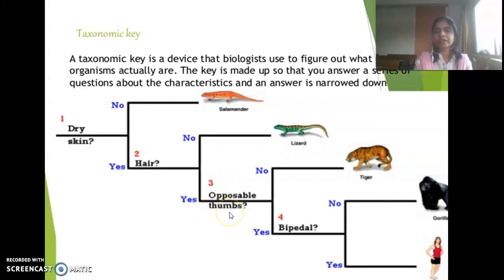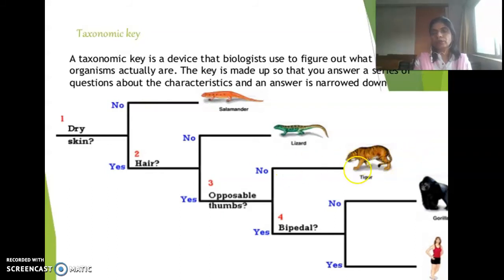Then we compare the dry skin animals with other groups, for example quadrupeds, wild animals. We observe that the quadrupeds have dry skin, and they follow that property of the newly evolved organism.